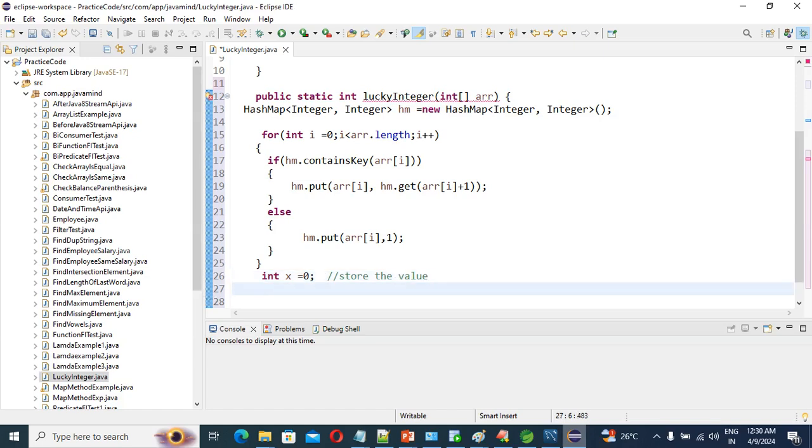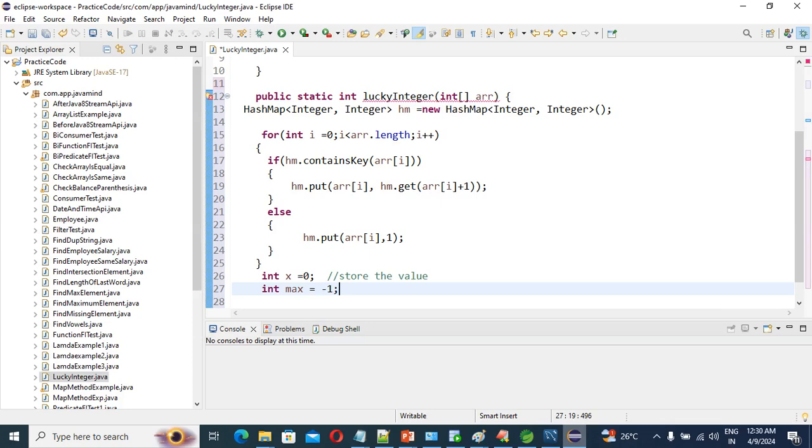And we will take int max equals -1. If we don't have any lucky integer, then directly we are going to print the output as max equal to -1.